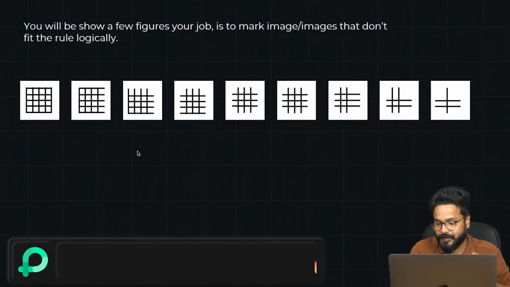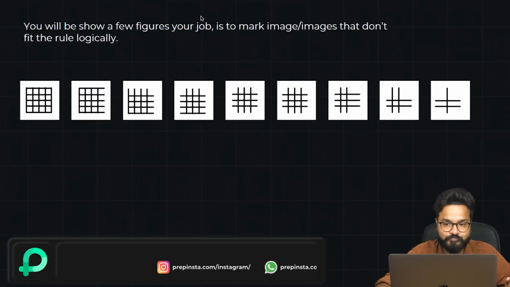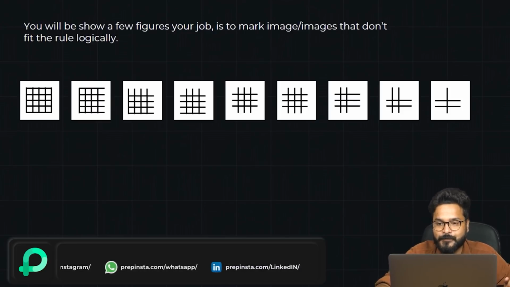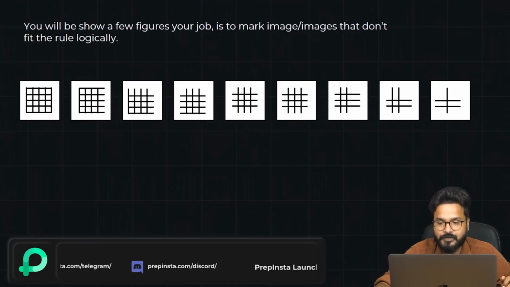So guys, coming back to the inductive reasoning. So this was the question. So what is happening here? Let me tell you.